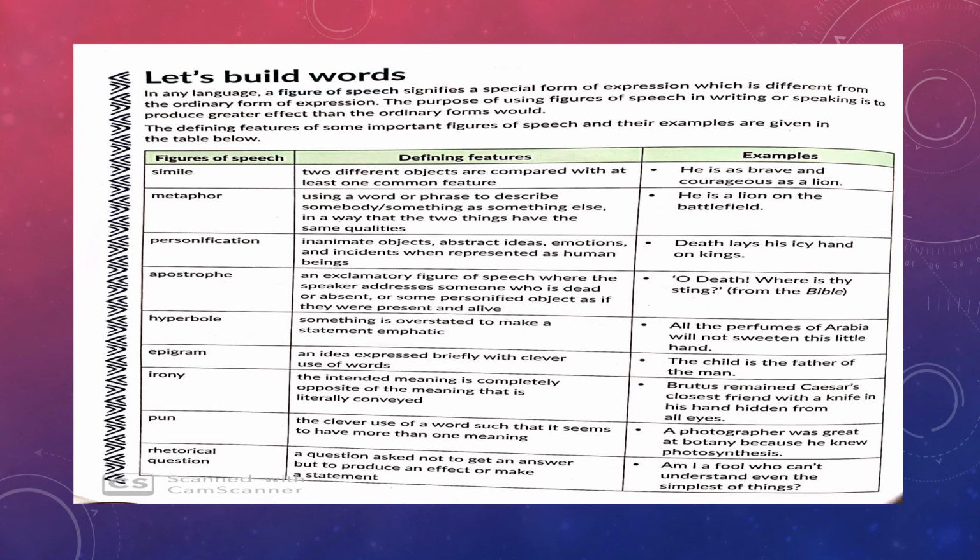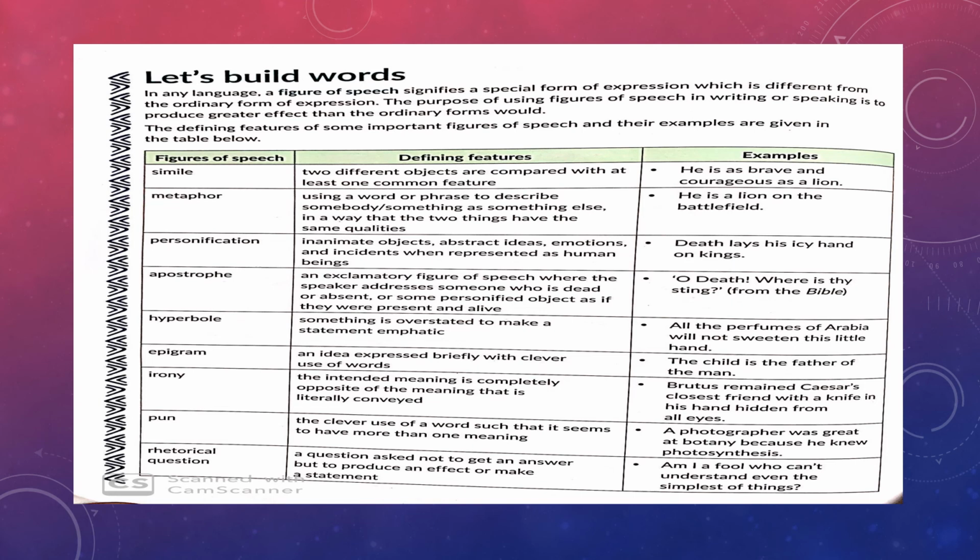Now coming to personification, when inanimate objects, abstract ideas, emotions and incidents are represented as human beings. For example, death lays his icy hand on kings. Now death is an idea. How can it have hands like a human being? But when it is presented in this manner, it is the use of personification.